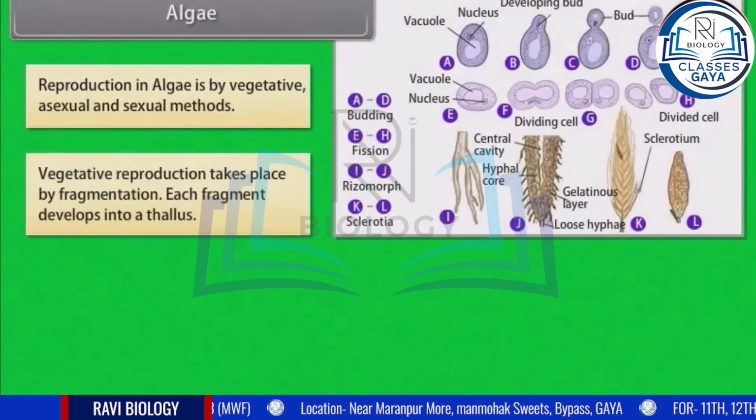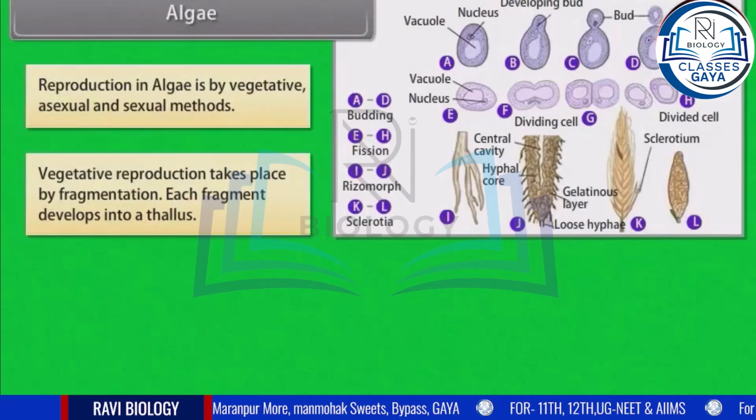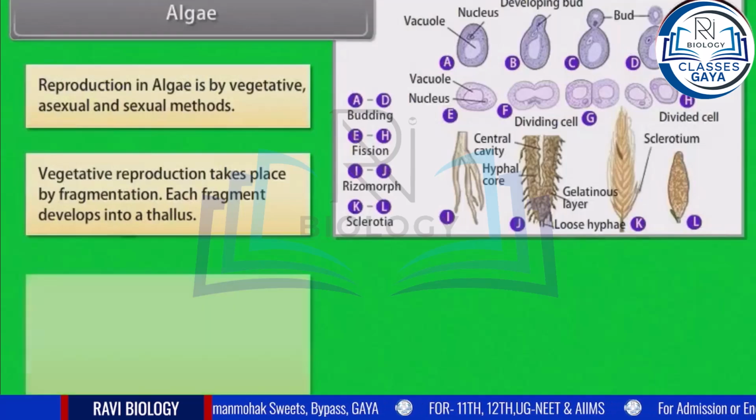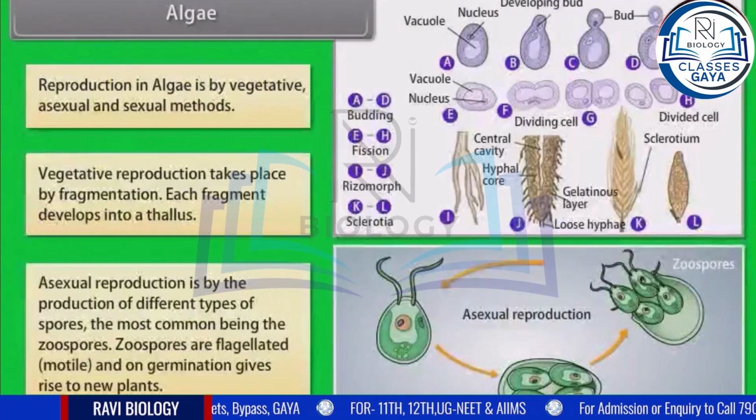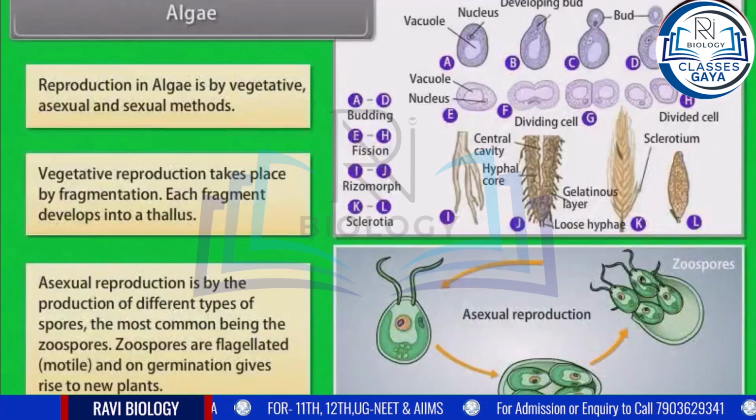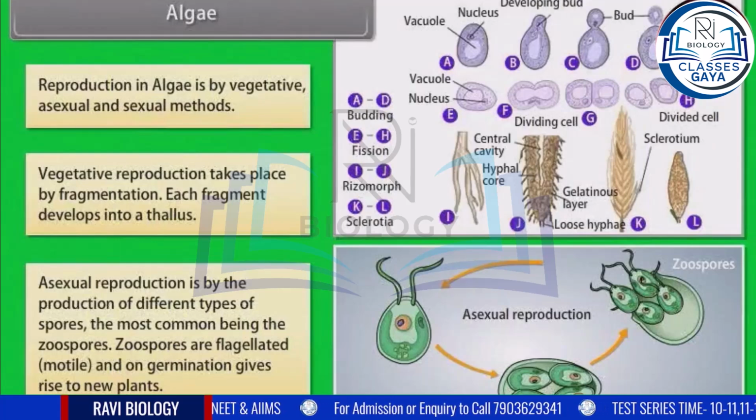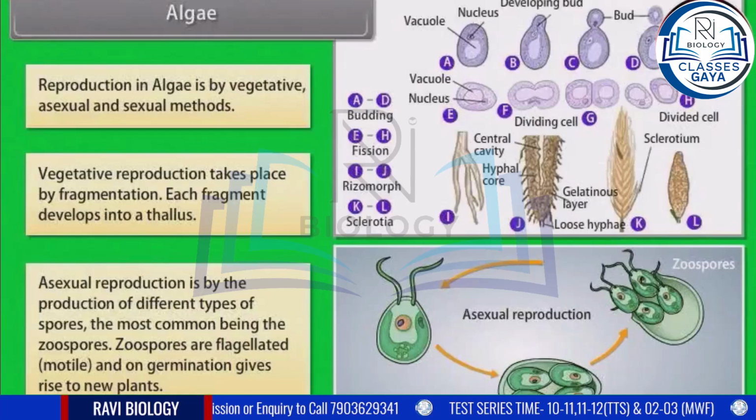Vegetative reproduction takes place by fragmentation. Each fragment develops into a thallus. Asexual reproduction is by the production of different types of spores, the most common being the zoospores. Zoospores are flagellated, motile, and on germination gives rise to new plants.